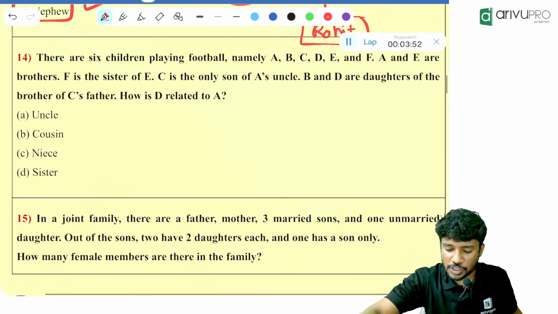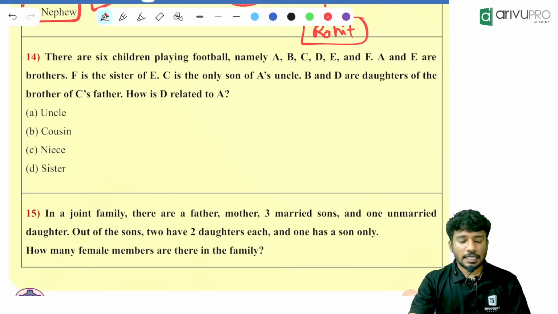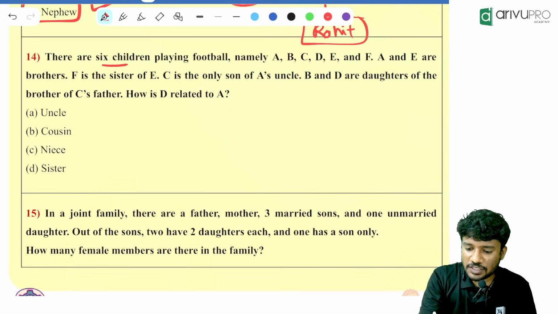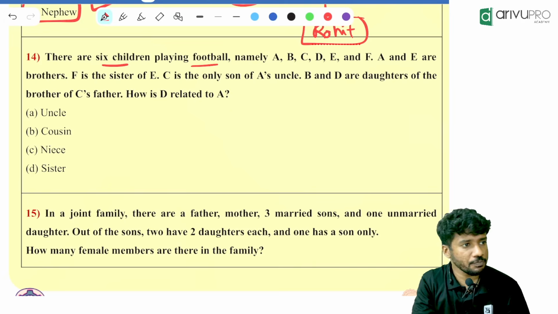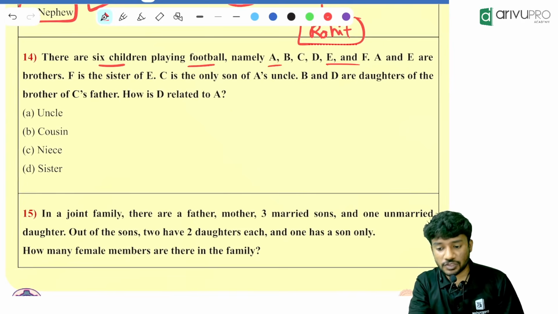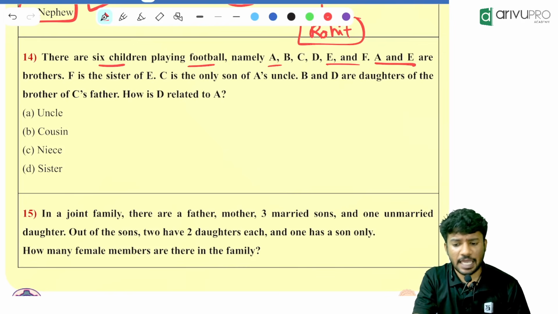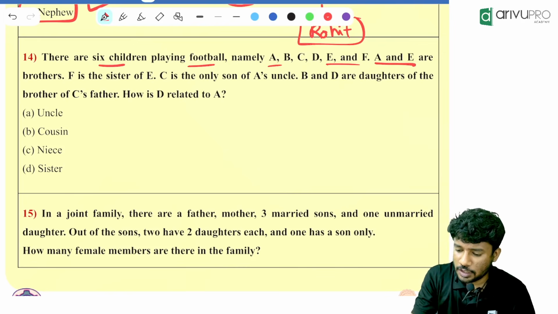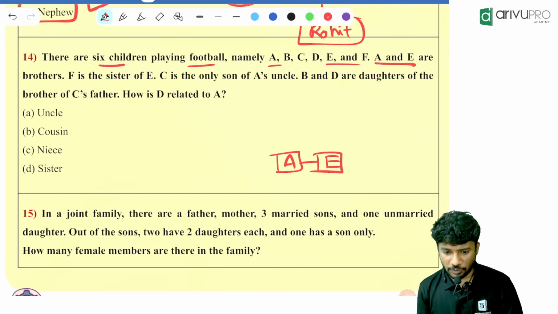An interesting question. Very interesting question. There are 6 children playing football. How many children are playing football now? 6 children, namely A, B, C, D, E, F. Okay. These are the 6 children. A and E are brothers. What do you mean by A and E are brothers? A and E are siblings and both of them are what? Male.